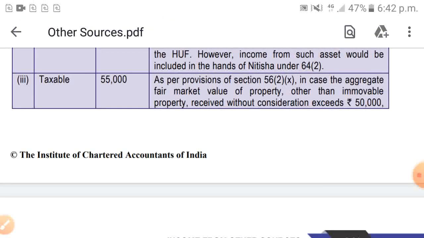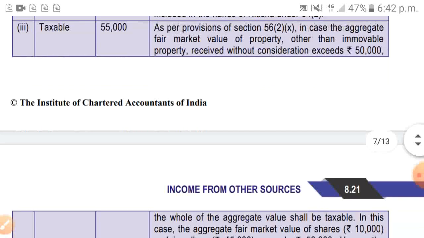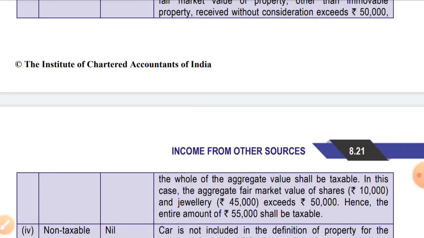In case the aggregate fair market value of property other than immovable property received without consideration exceeds 50,000, the whole of the aggregate value shall be taxable. In this case, the aggregate fair market value of shares is 10,000 and jewelry is 45,000, which exceeds 50,000, hence the entire amount of 55,000 shall be taxable.